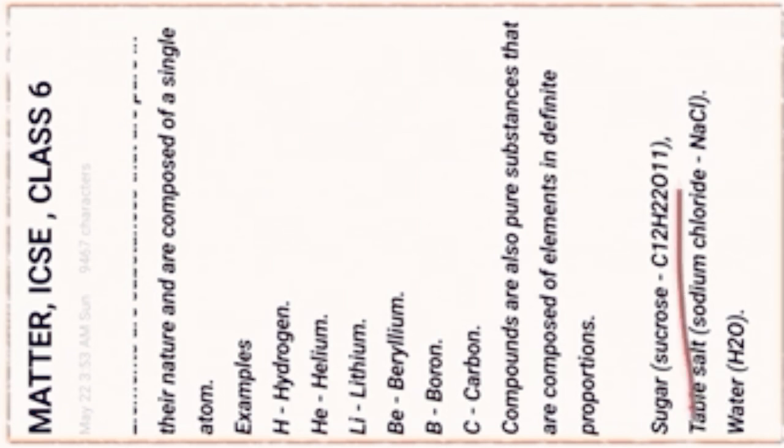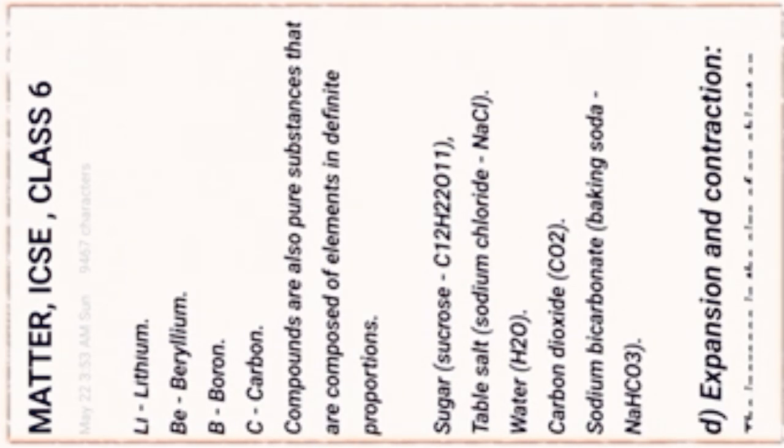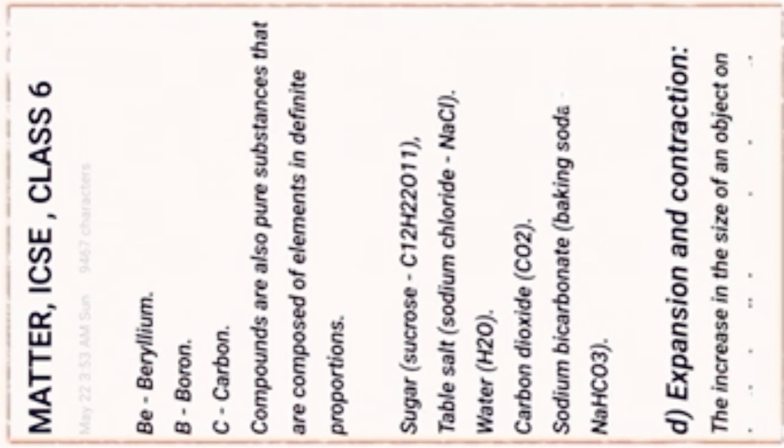Example, sugar. Sugar's composition is C, H and O, that is carbon, hydrogen and oxygen. Table salt, that is sodium chloride, composition Na, sodium, and Cl, chlorine. Water, H2O, composed of the elements hydrogen and oxygen. Carbon dioxide, CO2, composed of carbon and oxygen. Sodium bicarbonate, that is baking soda, NaHCO3, composed of sodium Na, hydrogen H, carbon C and oxygen O.